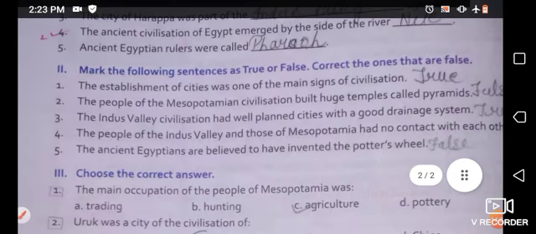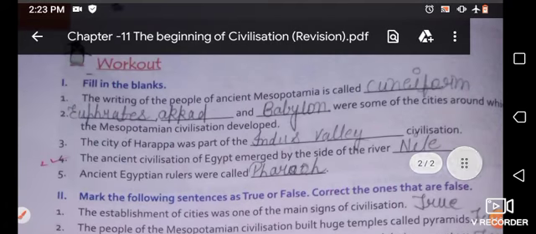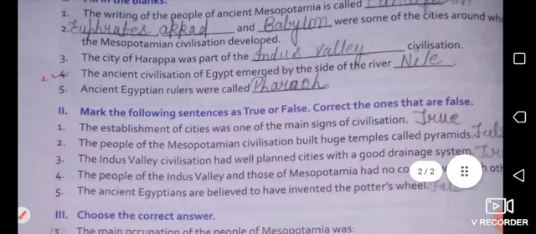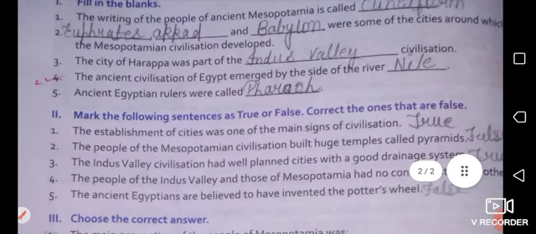The further exercises we will cover in the next video class. So in today's video class that's enough. In the next video class we will cover the remaining exercises and the question answers of this chapter.